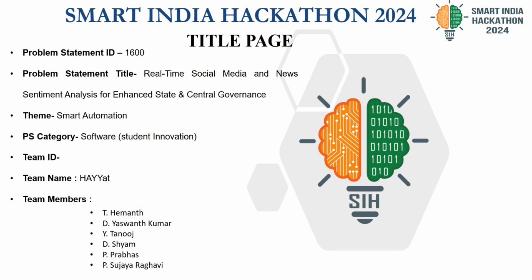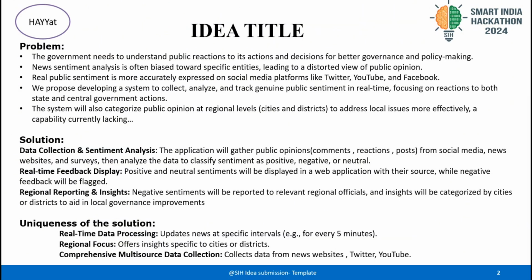For Smart India Hackathon 2024, we chose to address a problem statement from the Smart Automation theme in the student innovation category, in software. Our problem statement title is Real-Time Social Media and News Sentiment Analysis for Enhanced State and Central Governance. The problem we are addressing is that the government needs more accurate and real-time feedback on how people feel about their policies and actions to improve governance.